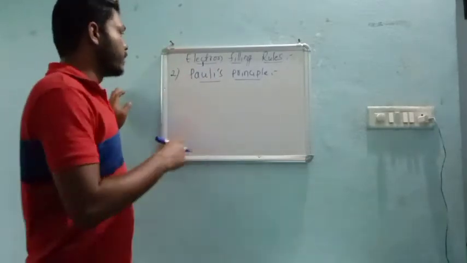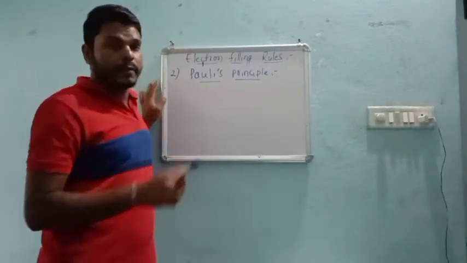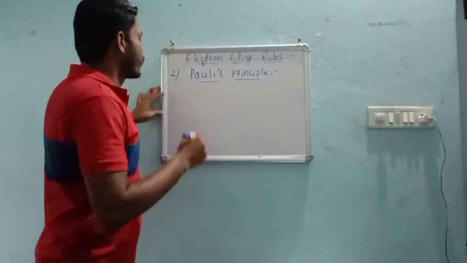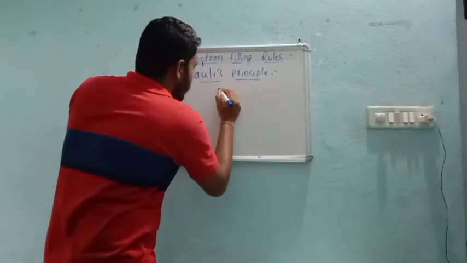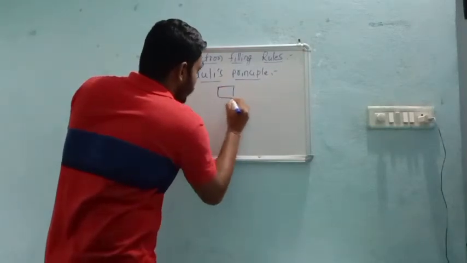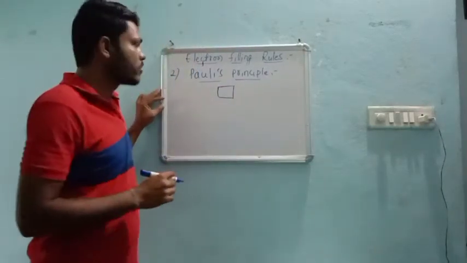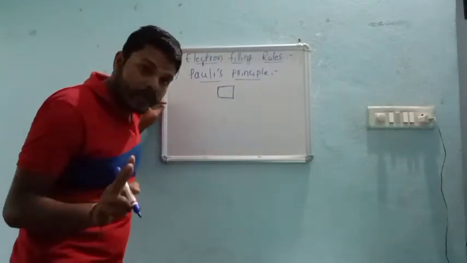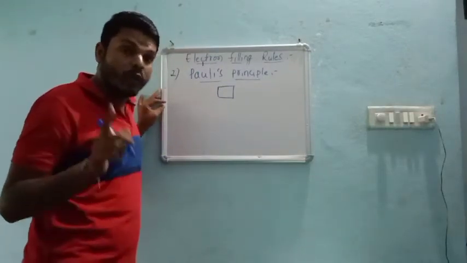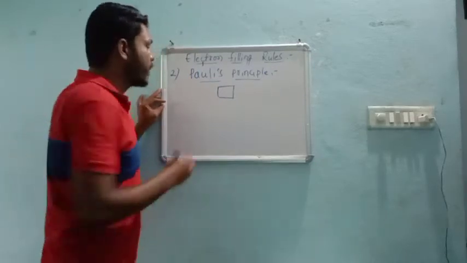See, he states that in an orbital, orbital meaning a box, you can say it like this, box, there are only 2 electrons present, that too with their opposite spin. Very important.